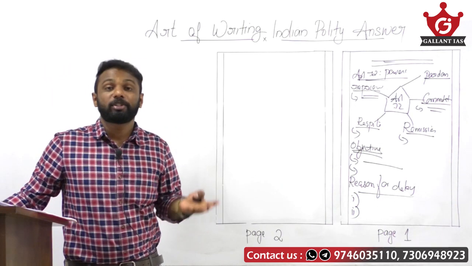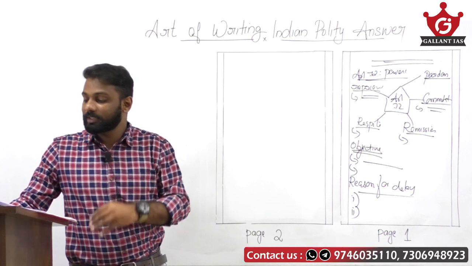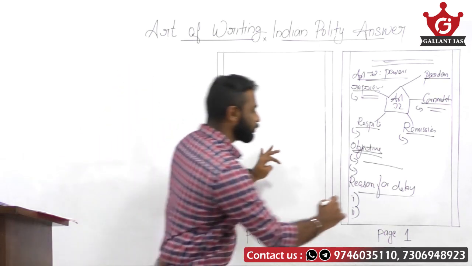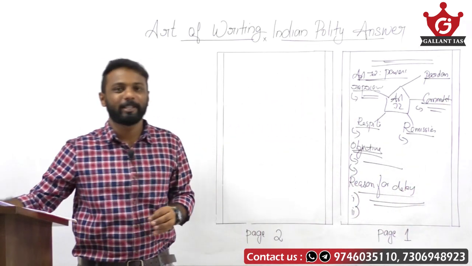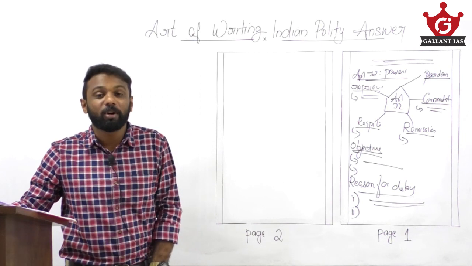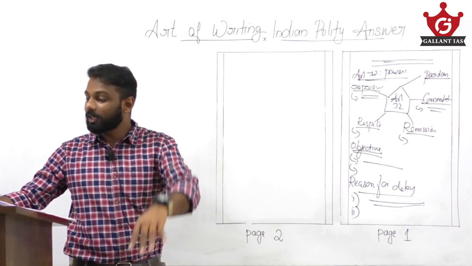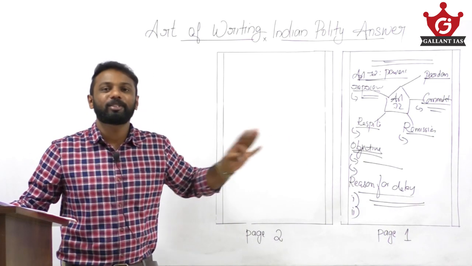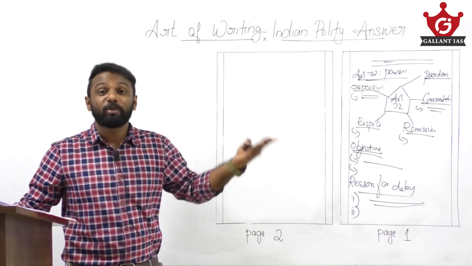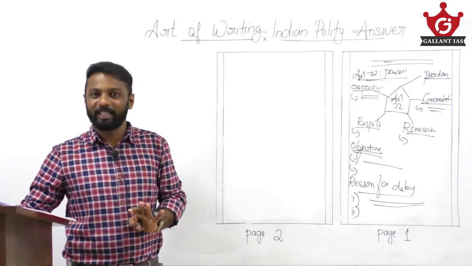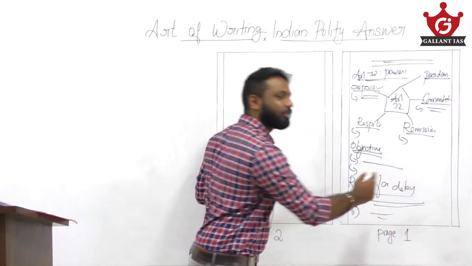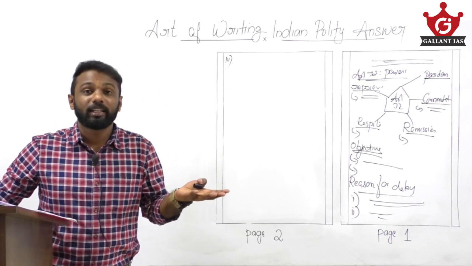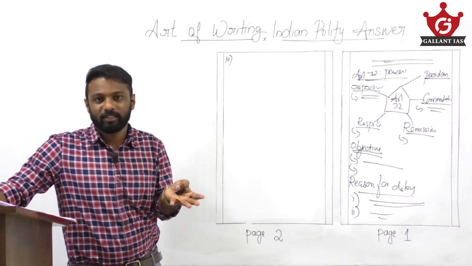We can say the Constitution does not provide a time limit for the President to take action. Fine, the Constitution does not provide a time limit. So that should be your first point. Then you can say fear of political consequences. Why? Because the President has to act only on the aid and advice of the Council of Ministers. So the Council of Ministers gives some advice, and the President has to follow it. So in fear of political consequences, there may be some delay. So write those points. Fine. Then again, the next point we can add, say, this pardoning is not a matter of right claimed by an individual.